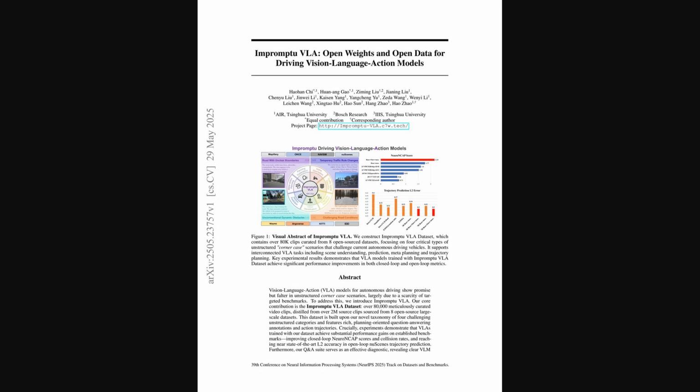Those visual examples in Figure 4 really drive home the point. The Impromptu VLA dataset and the open-source model clearly lead to much safer driving decisions and more accurate path predictions, as we saw with the improved NeuroNCAP scores and reduced collision rates. This work is a significant contribution towards more reliable autonomous vehicles by providing valuable open resources to the community.